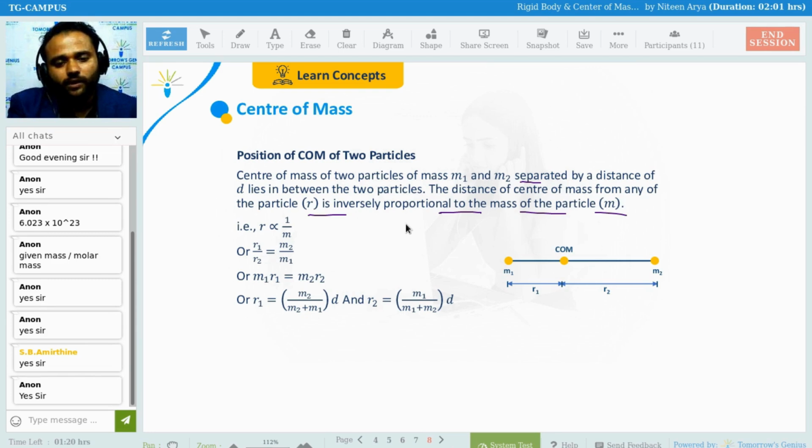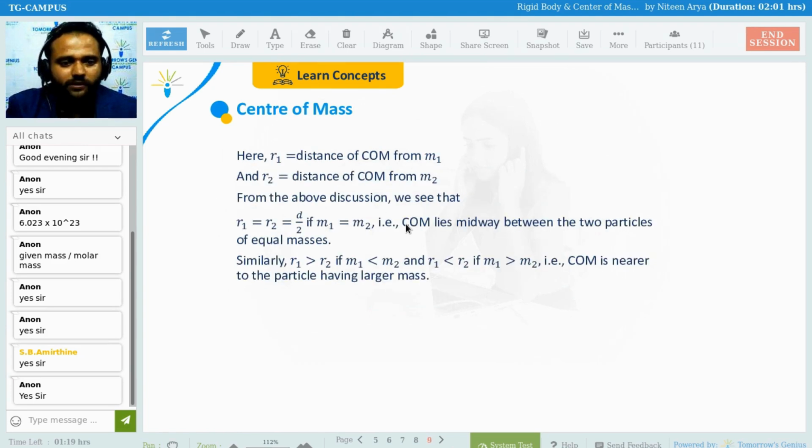So here r1 equals m2 divided by (m1 plus m2) into d, and r2 equals m1 divided by (m1 plus m2) into d. The d is the distance between them. This is written over here, na? Separation of distance d. Yeah, d is the distance between them. Clear? So that is one of your important formulas.